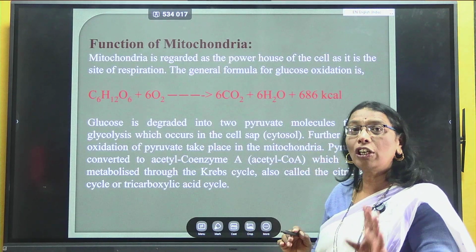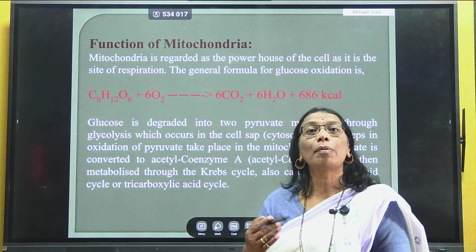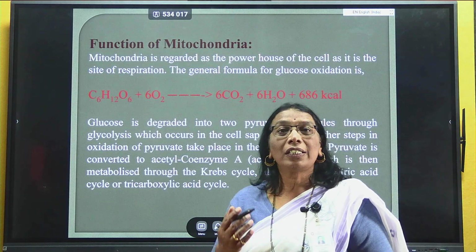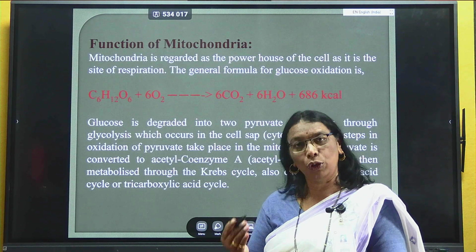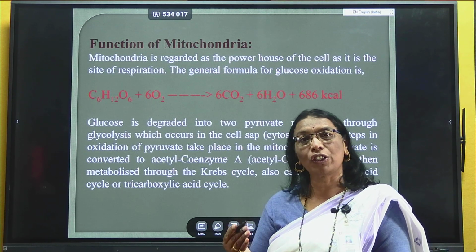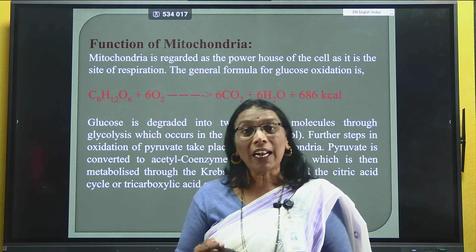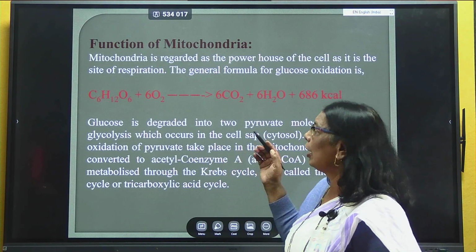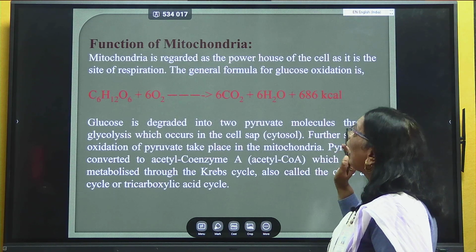Then the function of a mitochondria. Students, you remember that mitochondria is termed as the powerhouse of the cell, meaning that from food molecules, cellular respiration takes place, and it results in the formation of energy-rich molecules in the form of ATP, that is nothing but adenosine triphosphate. It is the main function of a mitochondria. But how does it take place inside the mitochondria? In this diagrammatic representation, I show you that this mitochondria is regarded as the powerhouse of the cell,